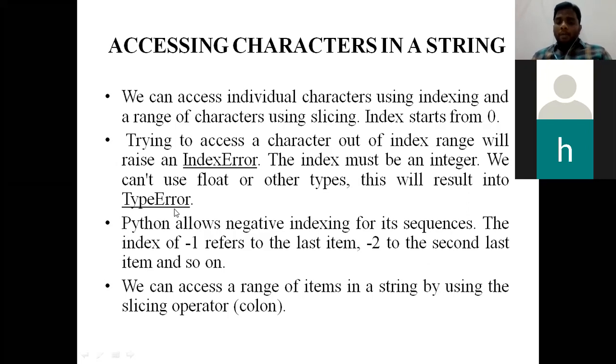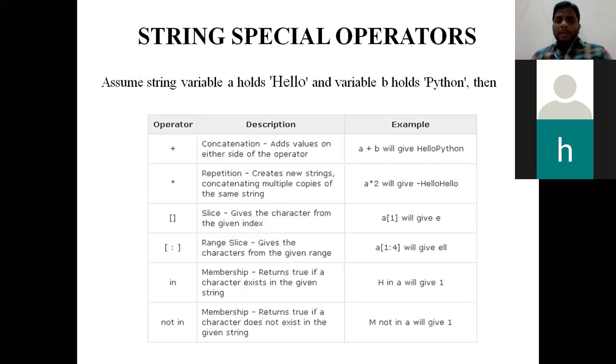Suppose I ask the system like this, a of 1. So a is a string, it has index 1, so the value E comes. Suppose I ask the system a of 5. In the variable a, HELLO, index values are there from 0 1 2 3 4.